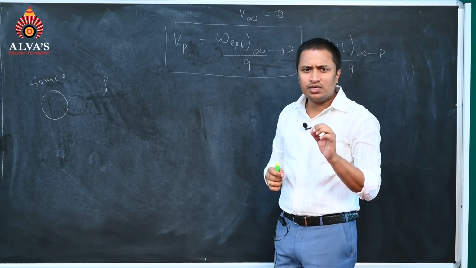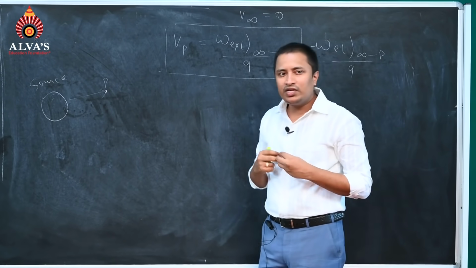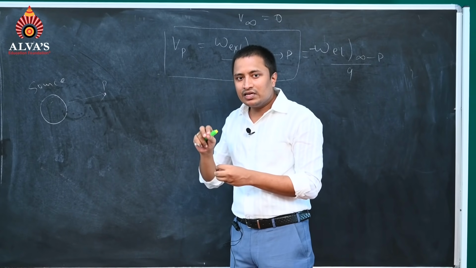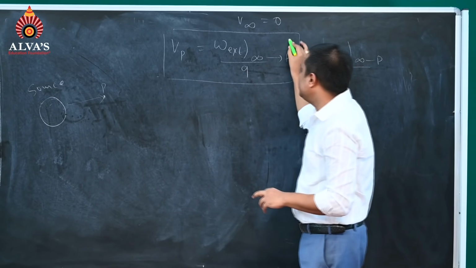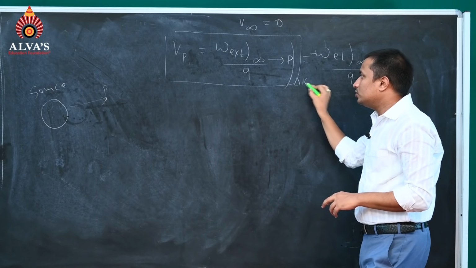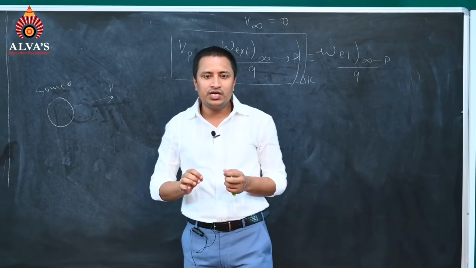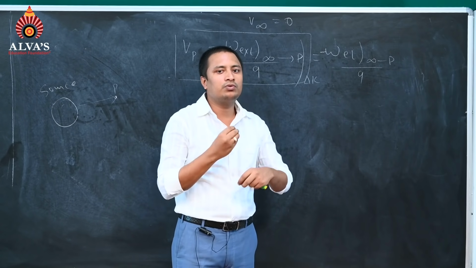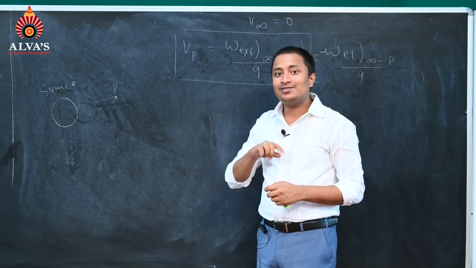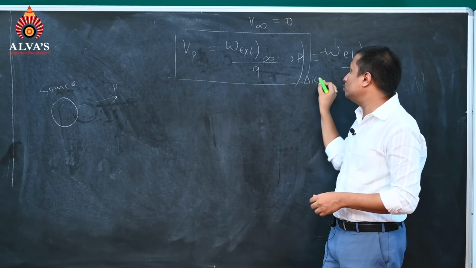Now see, there is a basic point here: we have to do this work while the change in kinetic energy should be equal to 0. There should be no change in kinetic energy. That means we have to do this very slowly. That means this process is very, very slow. Why is it a slow process? Because the change in kinetic energy should be equal to 0.